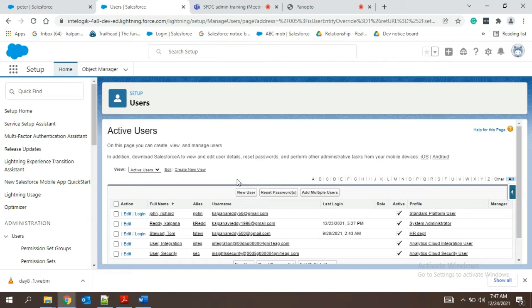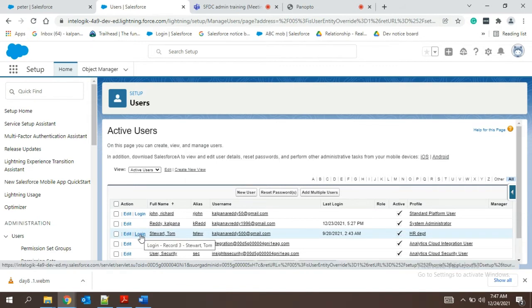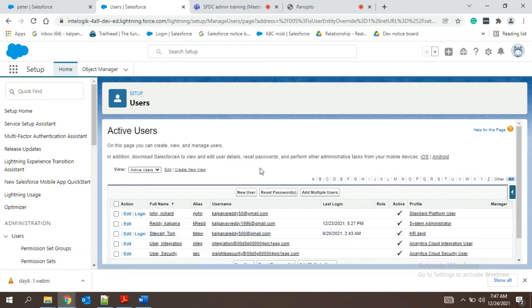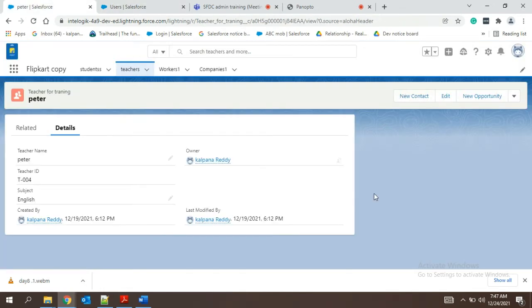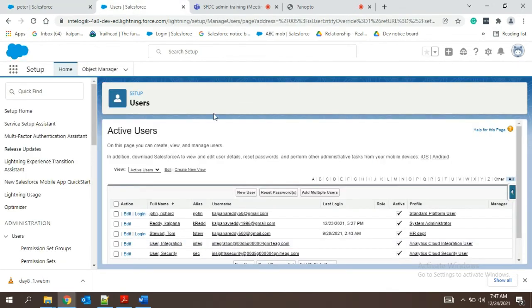because in your organization you might think the login option is wrong, because we are entering into other people's login, is it correct or not? Actually this option, like this users list, everything is not shown. The entire setup which we are using right now, these setup things, are not shown to users. Only this UI part will be shown. No user will be able to see this side of Salesforce.